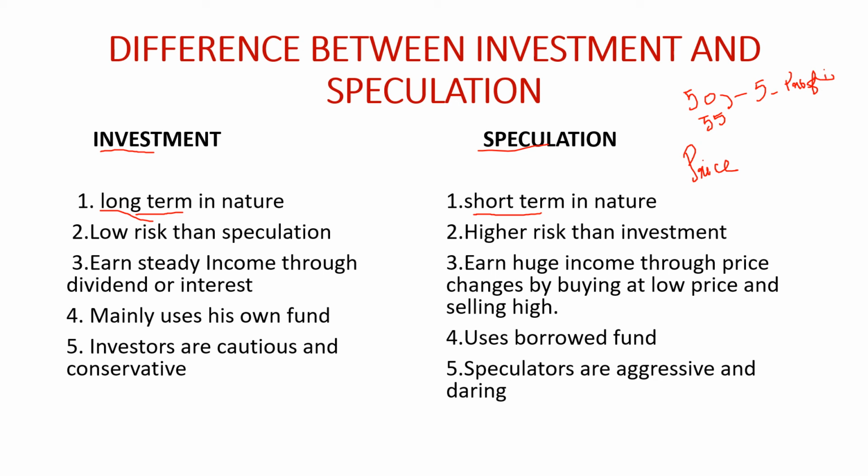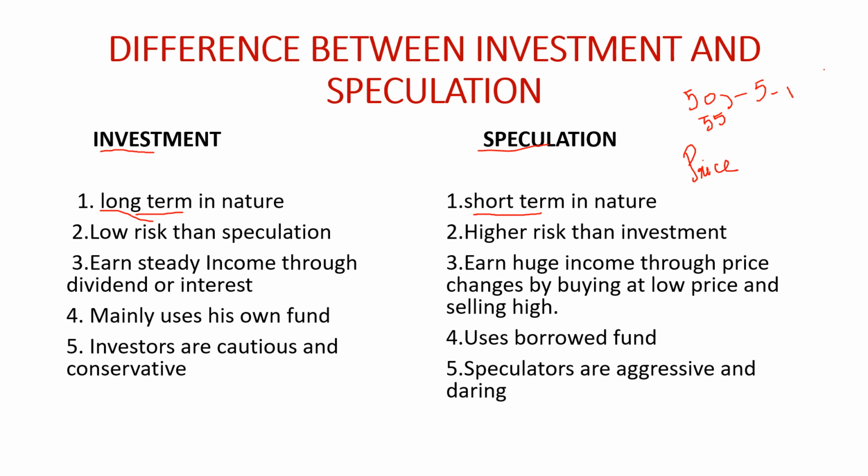But in speculation there is higher risk, because even if the share price is 50 today, tomorrow it might go down to 40, so he may incur a huge loss. He may incur a huge loss or a huge profit. That's why there is higher risk in speculation in comparison to investment.